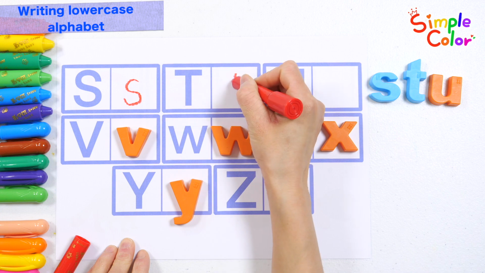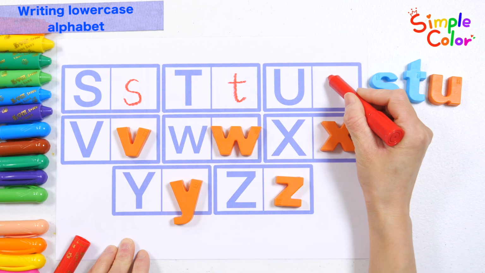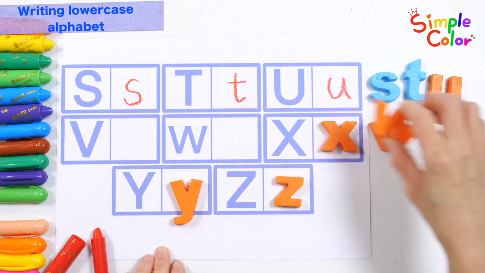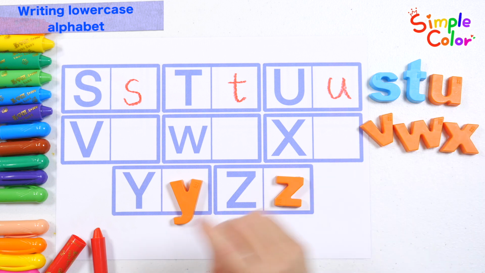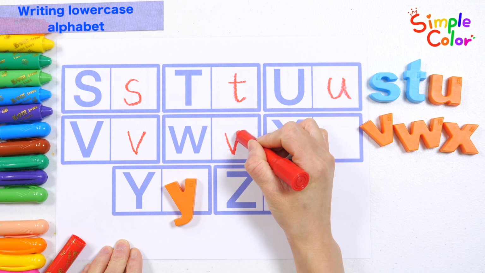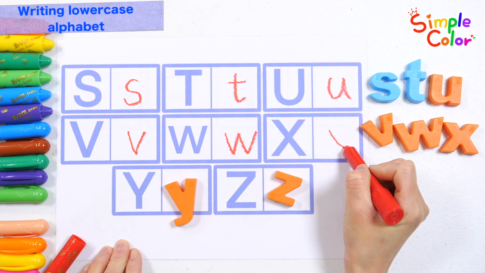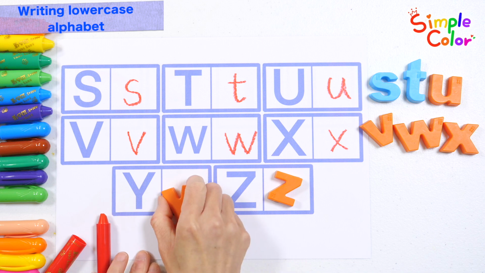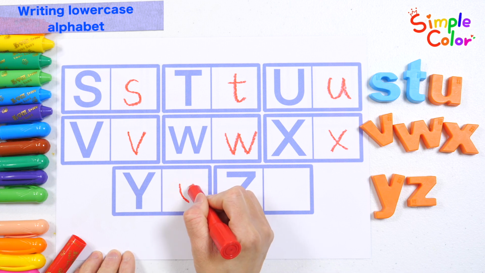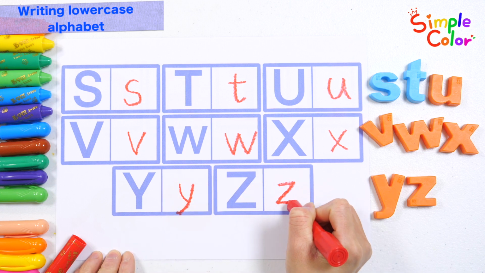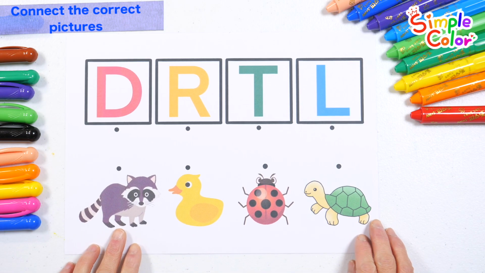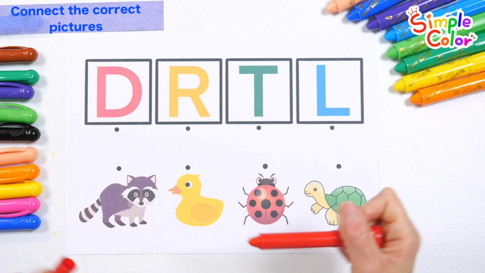Lowercase s, lowercase t, lowercase u. V, W, X, lowercase y, Z. Good job! Let's read each uppercase letter and match it to the correct animal.